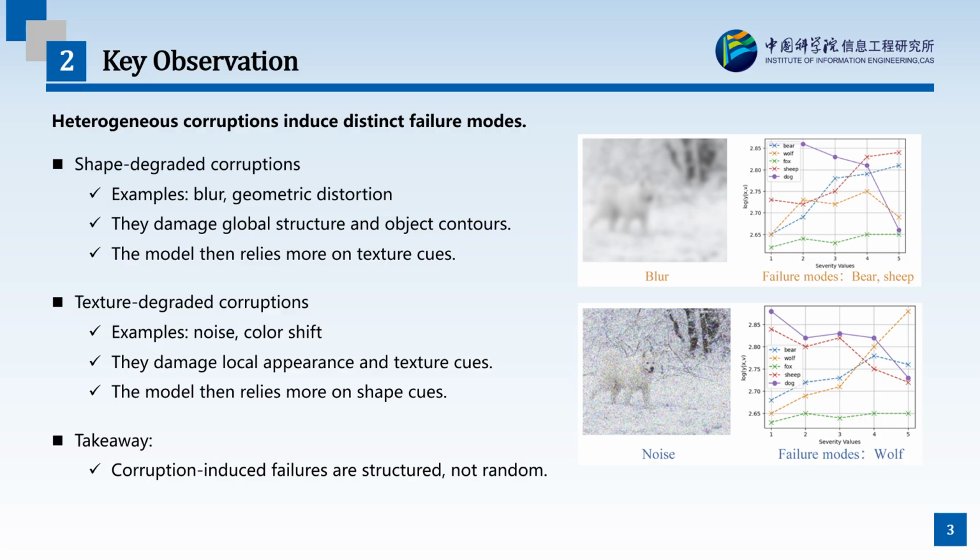The model then relies more heavily on global shape cues and may predict shape-similar but texture-mismatched categories. So the important takeaway is that corruption-induced failures are not random, they are structured. This motivates us to understand visual corruptions through a shape-texture perspective and to design a method that can handle both types of failures.